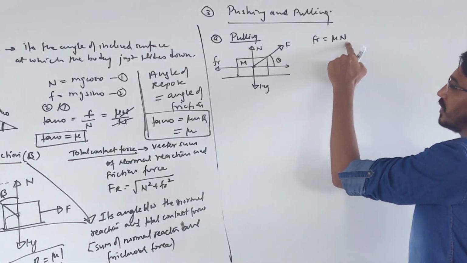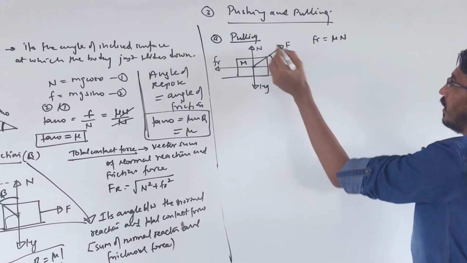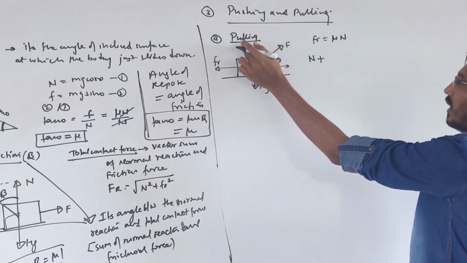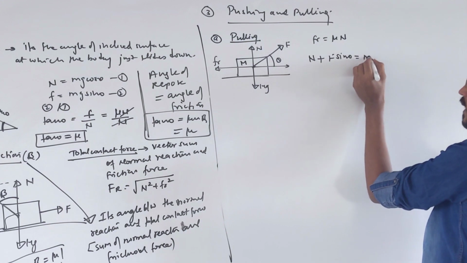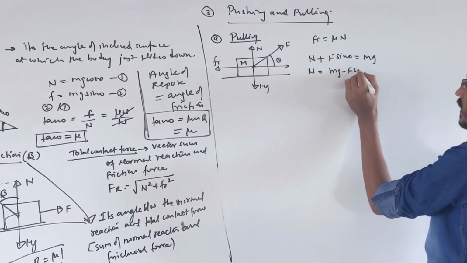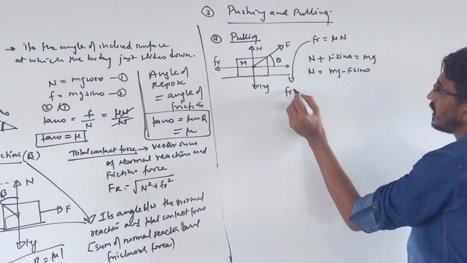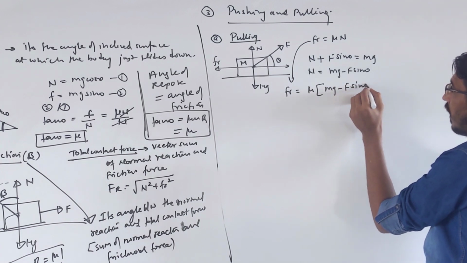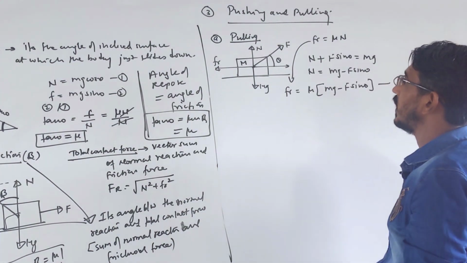So you have to find the normal reaction. What is the normal reaction equation? Look at the vertical direction. Upward is N plus the component of F in the vertical direction, F sine theta, which equals mg downward. So the normal reaction becomes mg minus F sine theta. So the frictional force acting in this case is mu into mg minus F sine theta. This is the frictional force acting in the case of pulling.